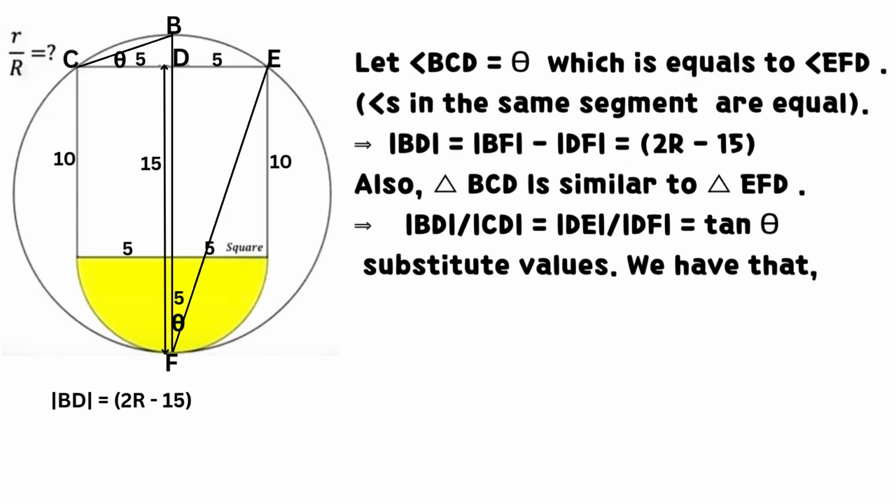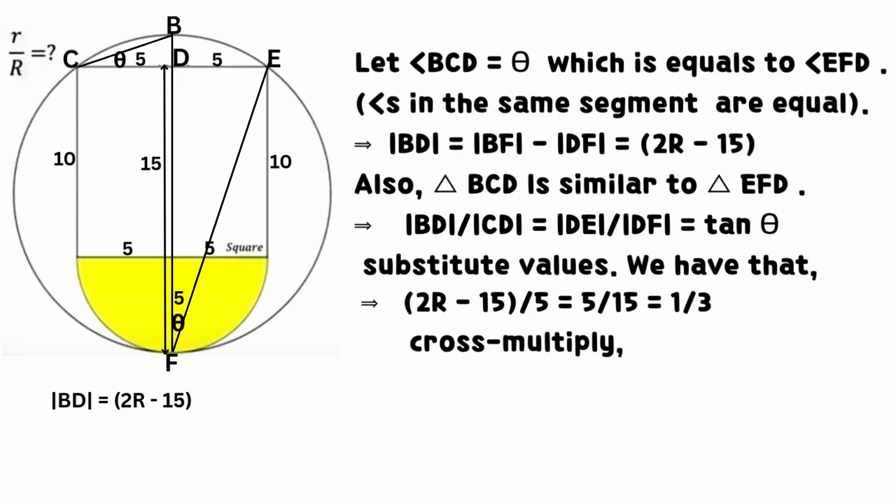It follows that BD divided by CD equals DE divided by DF, which equals tan θ. Substitute values. We have that (2r minus 15) divided by 5 equals 5 divided by 15, which equals 1 divided